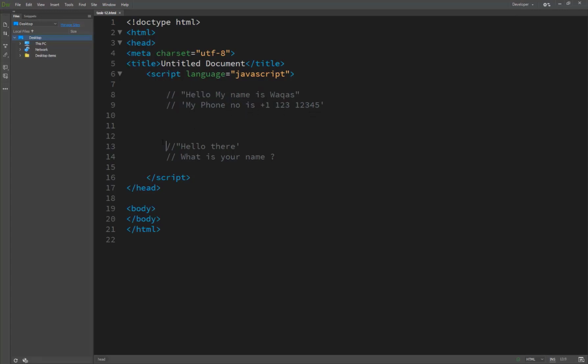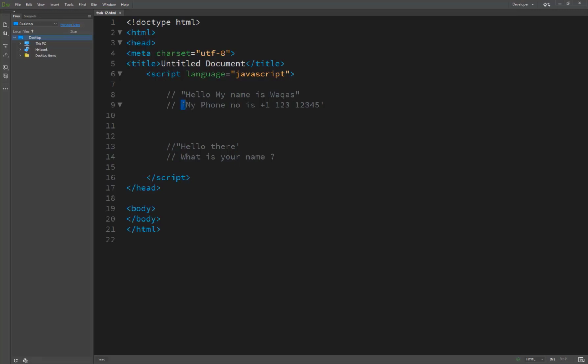But the following are not valid text strings. In the first case, the opening quote is a double quote, but the closing one is a single quote. You can use either single or double quotes, but the opening and closing ones must be the same.